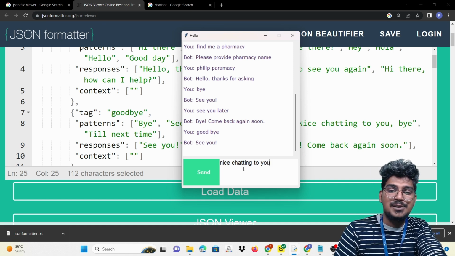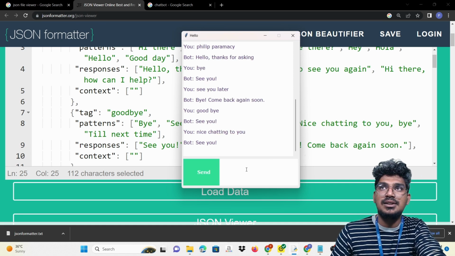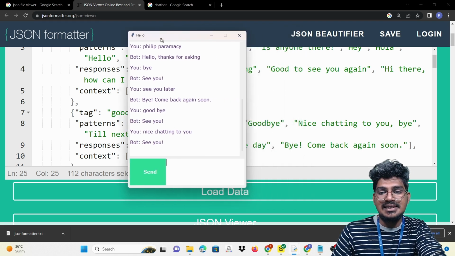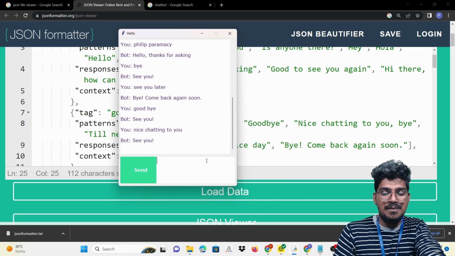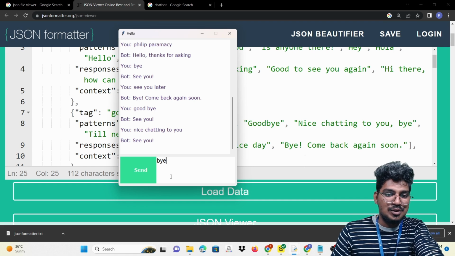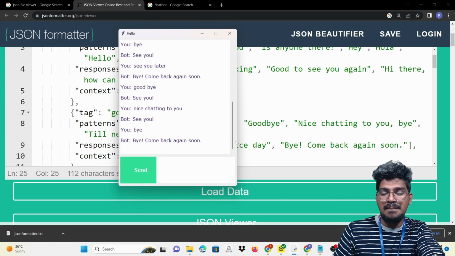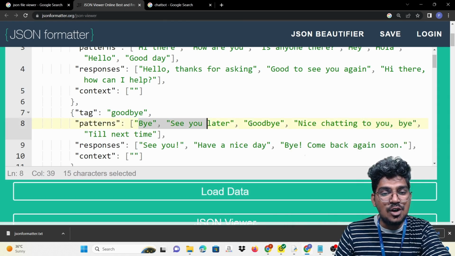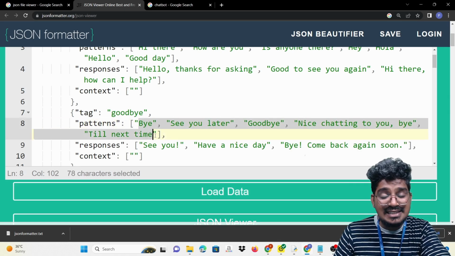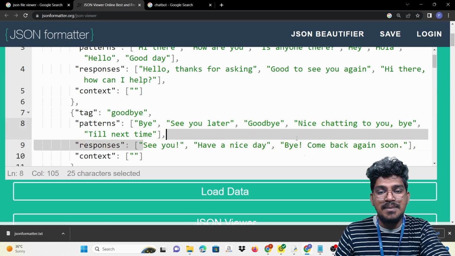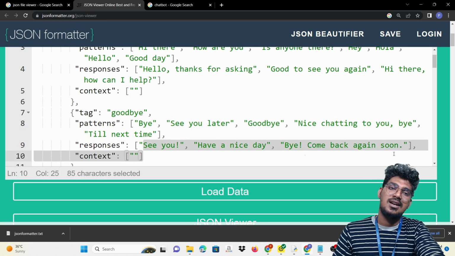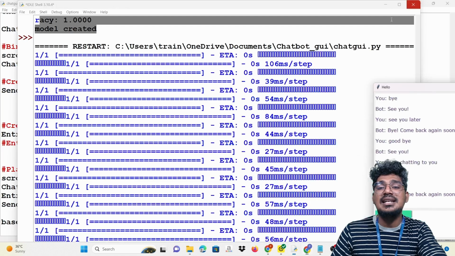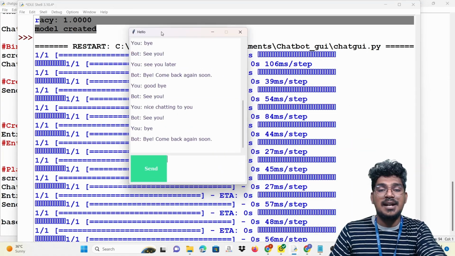Then what is the response that will come for this particular pattern? "See you." The same thing will happen. And also "bye" is going to give "Yeah, bye, come back again." Like that, it will be displayed. Why did it happen like this? Based on this particular pattern of words, this is the intent, and this will be the response. Is that clear? This is actually the retrieval-based chatbot.